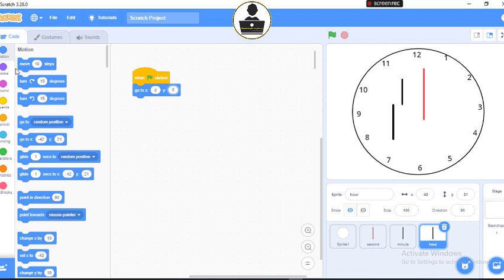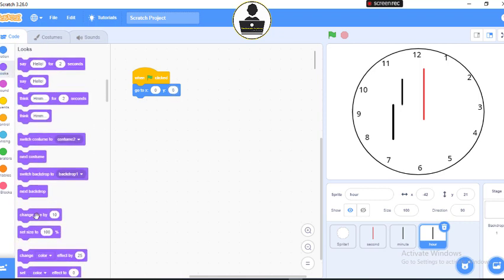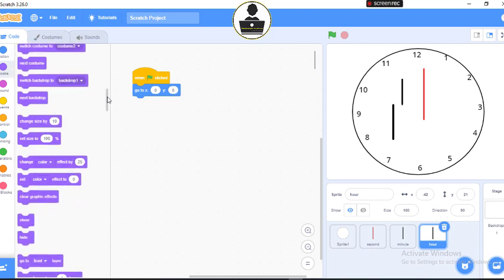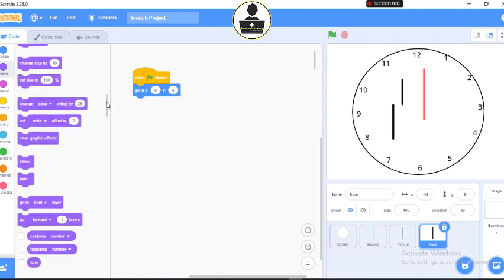Right. So I'll come back to my looks. Now I will say go forward. So go to front layer, so it comes above the clock face. Go to front layer, and then I will give it a little backward layering. Go backward 2 layers. All right.